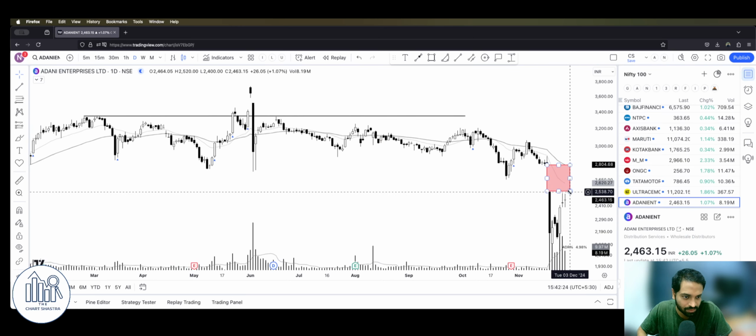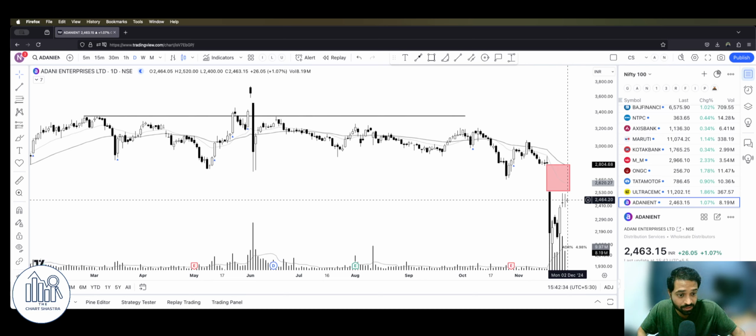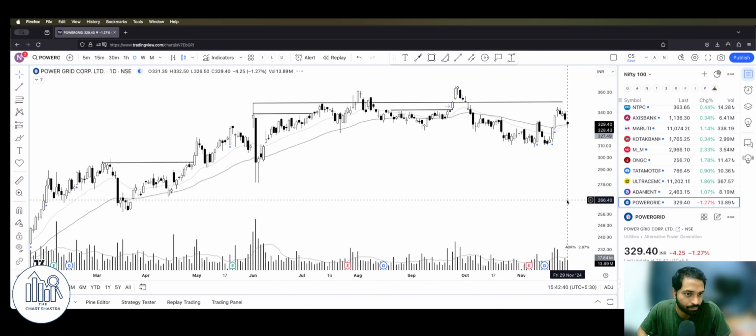Adani, see, this is the lower boundary of the gap. It tried to reach here and again got rejected. Probably there is still some uncertainty in the news we have discussed, right? Probably the other Adani stocks which have reacted much harsher than this one are recovering now.